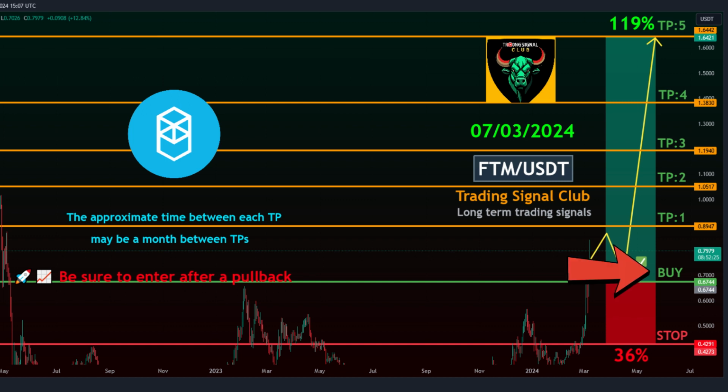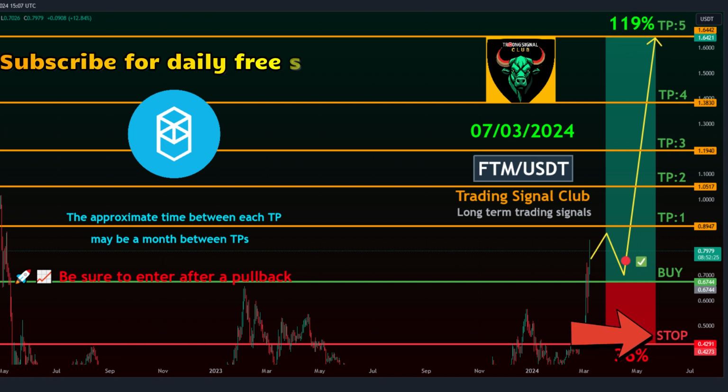Entry point, 0.6744 to 0.7574. Take profit targets. Target 1, 0.8947. Target 2, 1.0517. Target 3, 1.1940. Target 4, 1.3830. Target 5, 1.6442. Stop level, 0.4291.